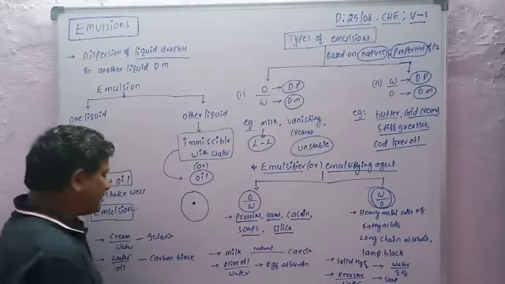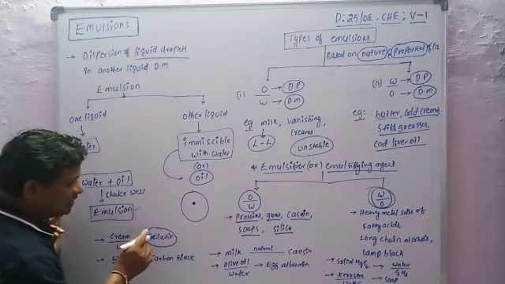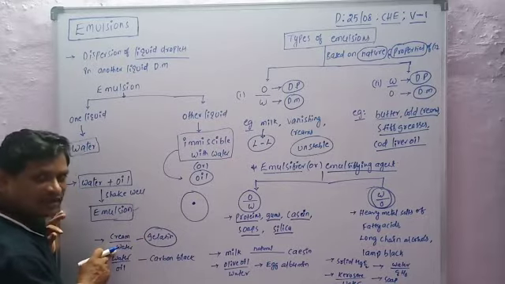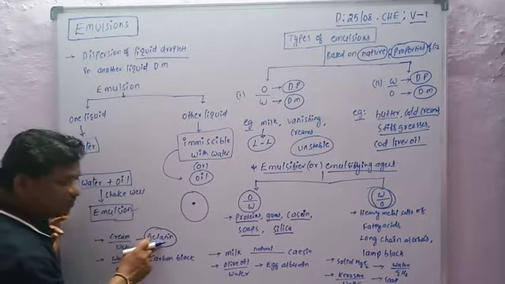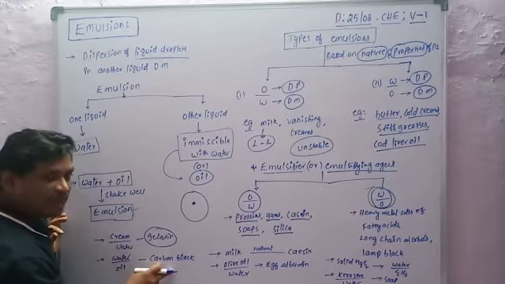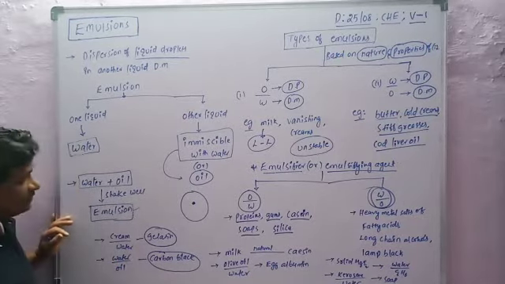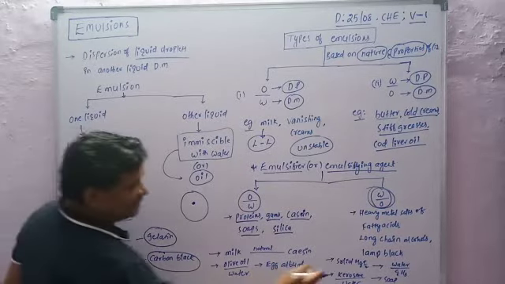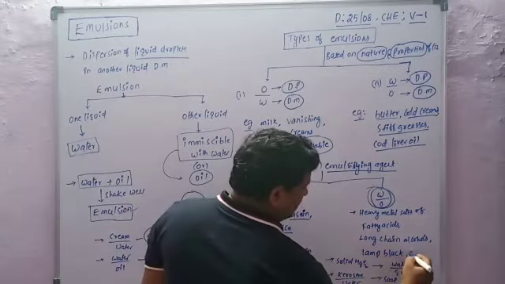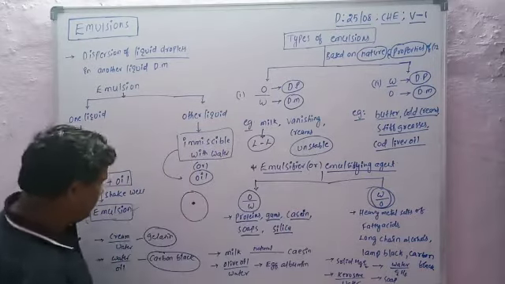Now, for example, gelatin. Gelatin is an emulsifier in oil in water type of emulsion. Carbon black is an emulsifier in water in oil type of emulsion. It is the lamp black, which is a carbon black. So it is an emulsifier in water in oil type.